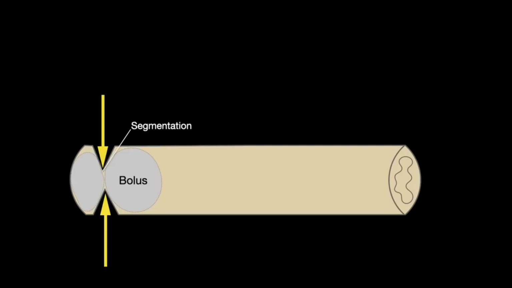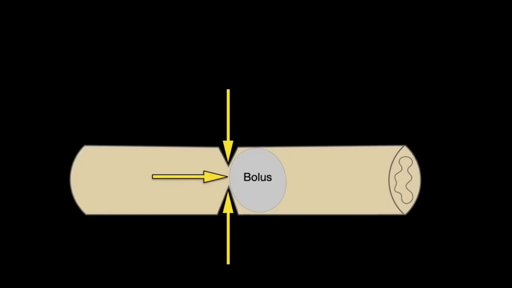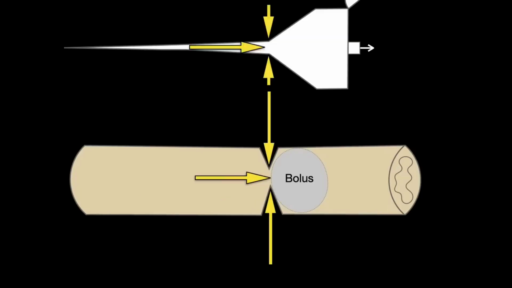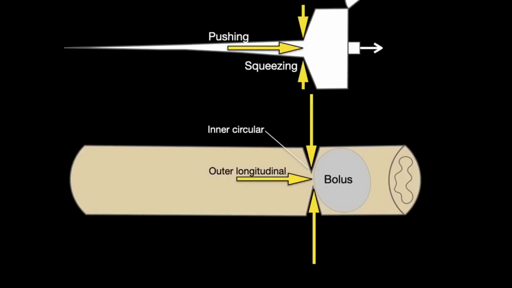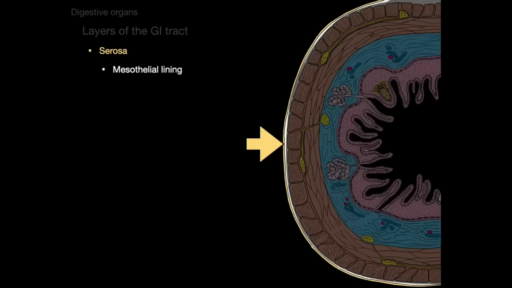That's called segmentation. You break the bolus into smaller pieces of bolus, and then peristalsis is you move it like that. So we see just like squeezing, which is the inner circular layer, and pushing, which is the outer longitudinal layer. That's how you get toothpaste out of a container, and that's how you get a bolus of food or the chyme to move through the GI tract. Finally is the serosa, which is a mesothelial lining. Its other name is the visceral peritoneum. It's the serous lining that makes serous fluid.